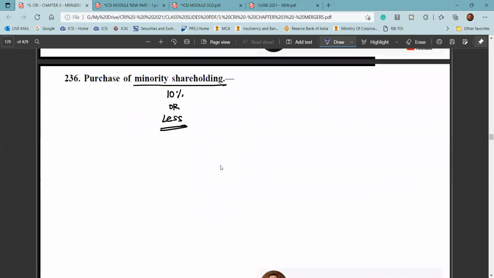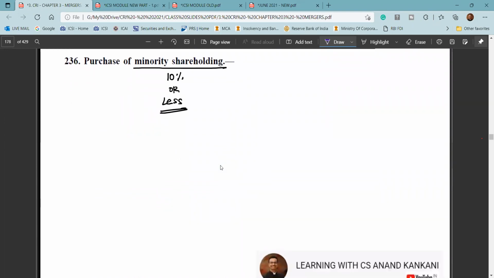Next we have the purchase of the minority shareholding. Now, what do you mean by minority shareholding? Basically, this is less than 10%. The moment the acquirer or the majority shareholder acquires 90%, and here we are talking about an unlisted company. Of course, in case of a listed company, the provisions would be applicable, but then you have the delisting regulations which automatically would ask the acquirer to give the exit opportunity. But in case of an unlisted company, there was no such provision.